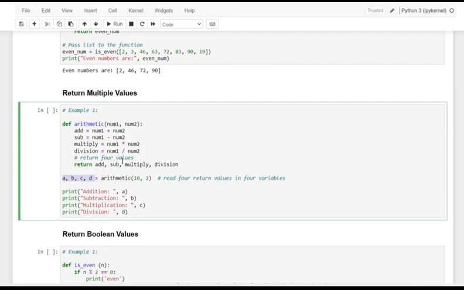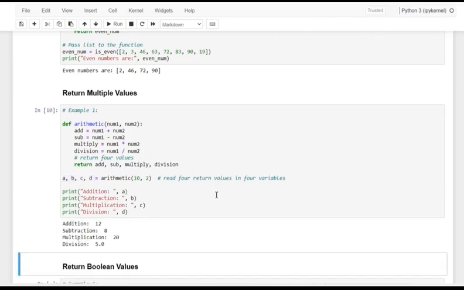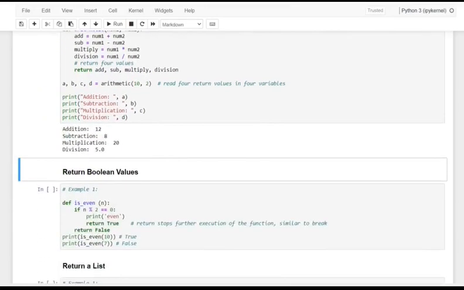For addition, subtraction, multiplication and division, each is declared with a variable name: a, b, c and d, holding the resulting addition, subtraction, multiplication and division of the same. See here, dear friends, this is how you can make use of multiple values.